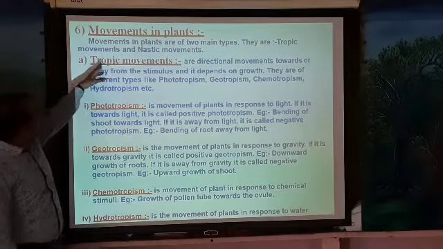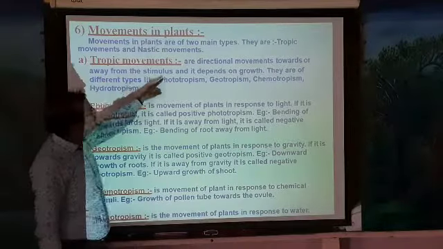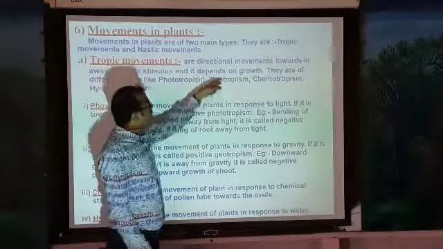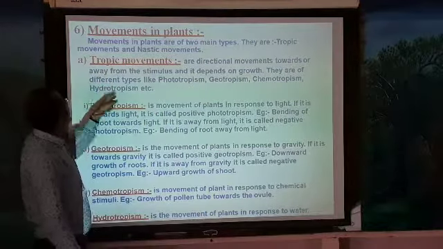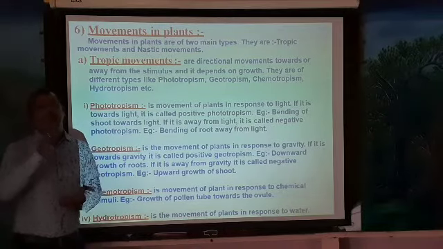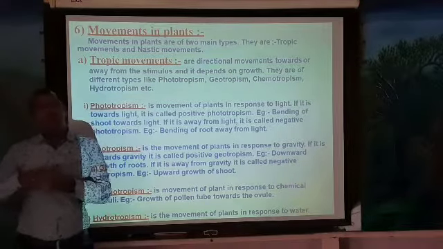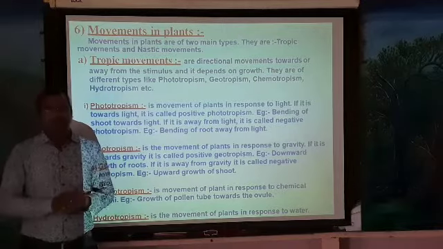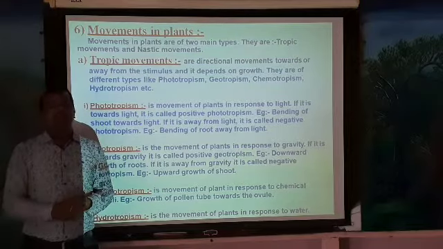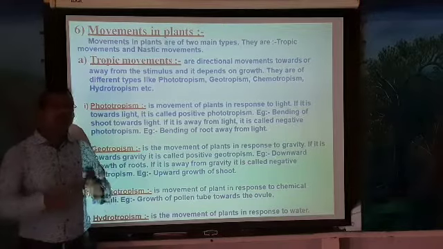The tropic movements are directional movements towards or away from the stimulus, and they depend on growth. They are of different types like phototropism, geotropism, chemotropism and hydrotropism. Some movements are related to growth and some are not. Here the plant shows movements to a particular direction. But why? Because of their growth. Such movements we call what? The tropic movements, and that is called tropism.